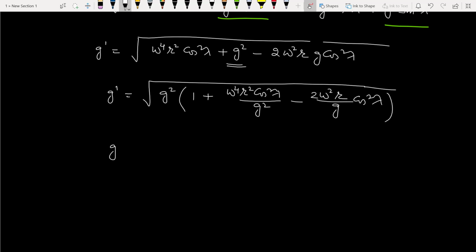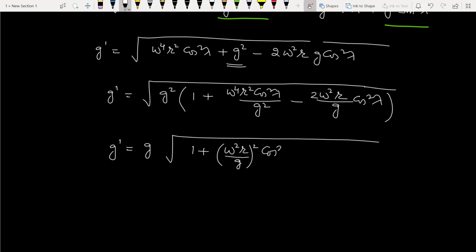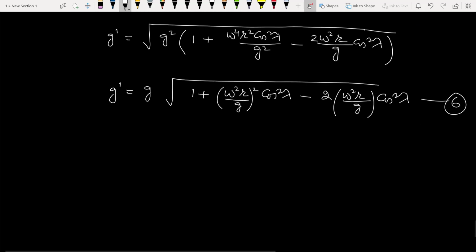Out of the square root g comes out and we are left with 1 plus omega square r by g whole square cos square lambda minus 2 omega square r by g cos square lambda. We mark this as equation number 6.